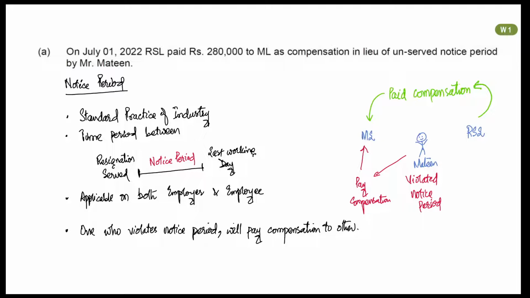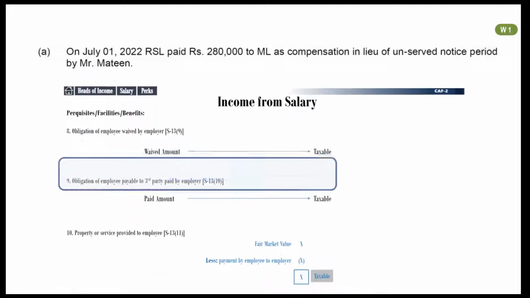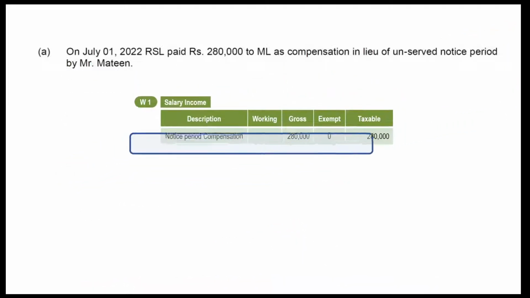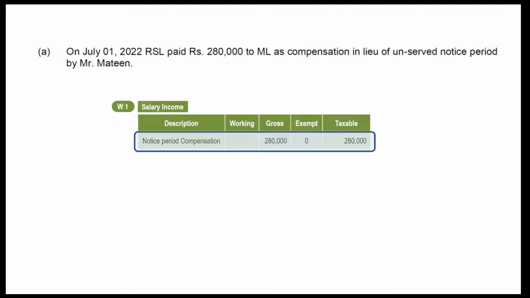So the obligation of Mr. Mateen to pay compensation to ML has been paid by RSL. We have read in notes that when an obligation of employee is paid by employer, then it is taxable. So Rs 280,000 will be taxable under salary income. Mention this information in your working.